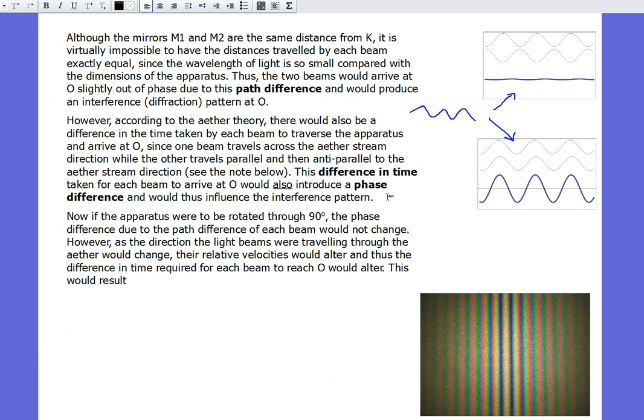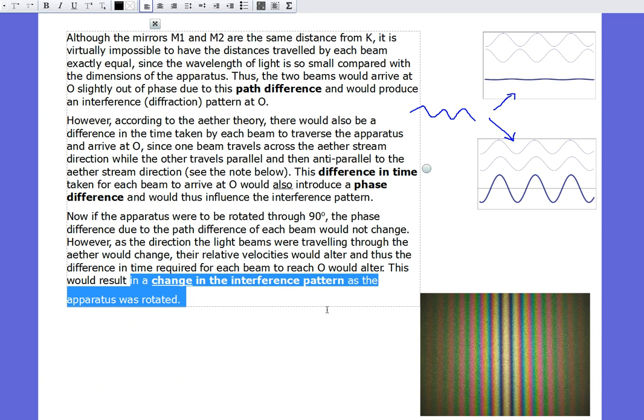So what they were looking for, and this is the key thing for the Michelson-Morley experiment, is a change in interference patterns. They were looking for, and that's what they were hoping to find, that as they rotated their apparatus, they'd see a change in interference pattern as the two light rays would be traveling in different directions through the ether. And that's the key thing to write down for that part of the course.